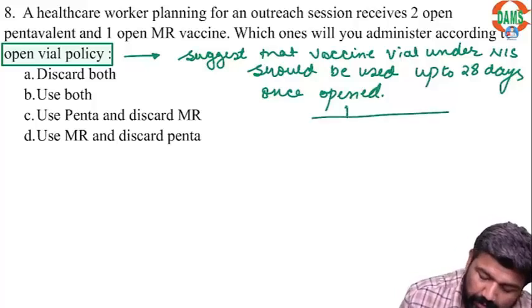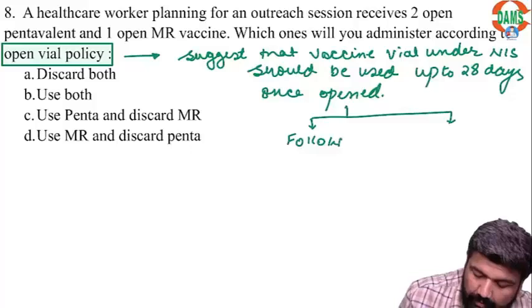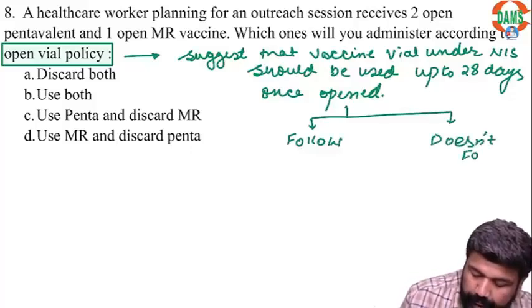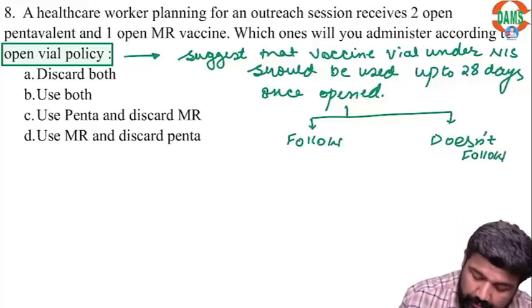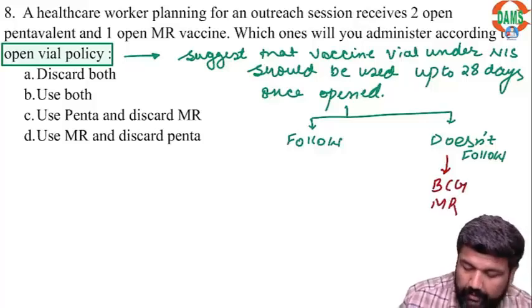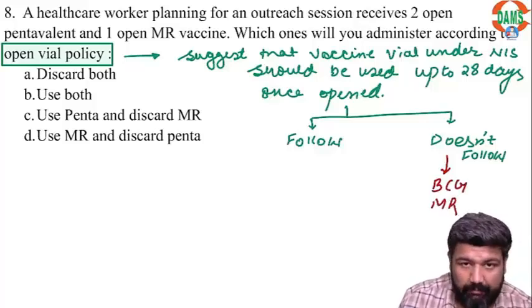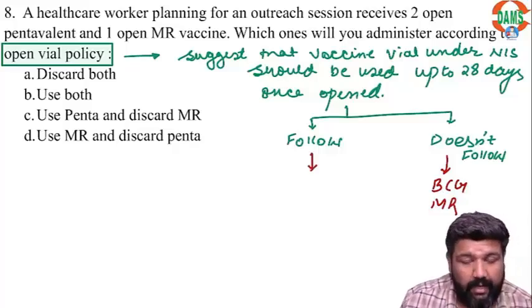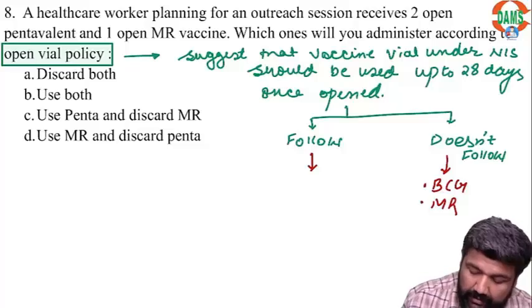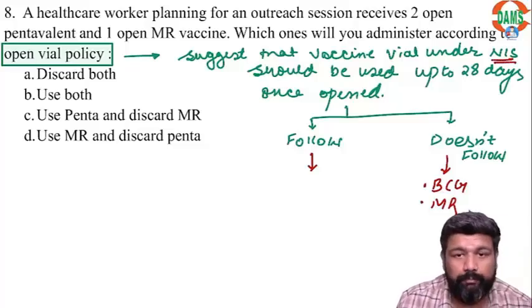Now, there are some vaccines which follow the open vial policy and some which do not. The vaccines which do not follow are BCG and MR. Every vaccine other than these 2 under the national immunization schedule follows it.